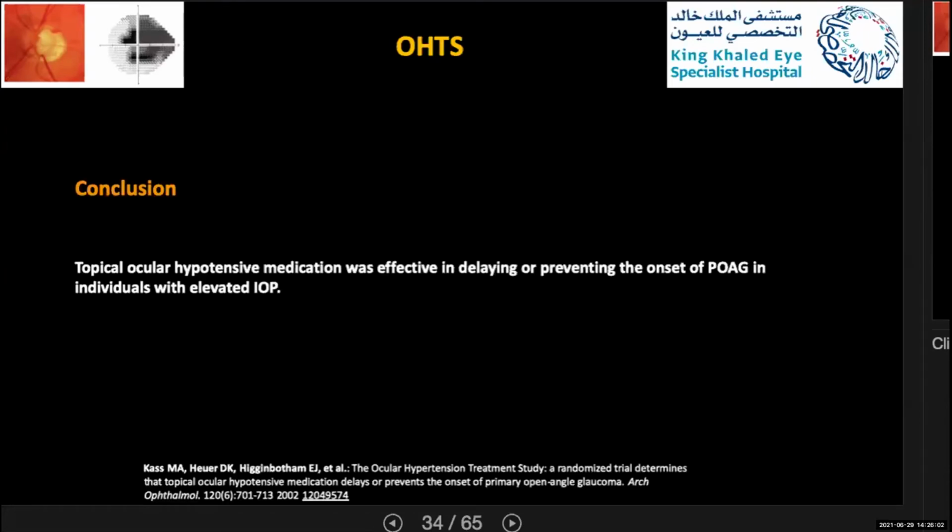They concluded from the study that topical ocular hypotensive medication was effective in delaying or preventing the onset of primary open-angle glaucoma in individuals with elevated IOP.